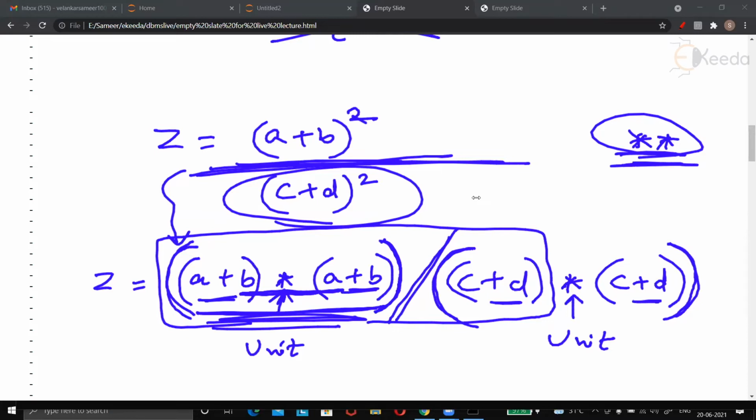Are you getting it? Hello, Indrajit. Oh, here he replies. Yeah, correct. What you have written is absolutely right, Indrajit.